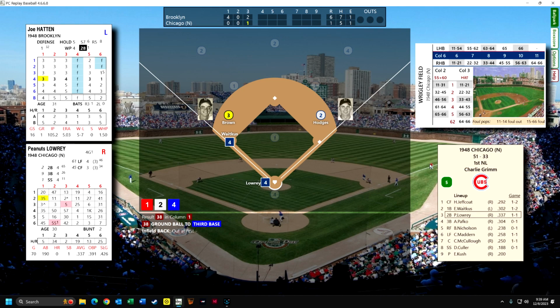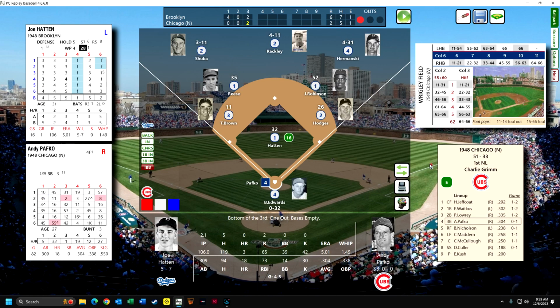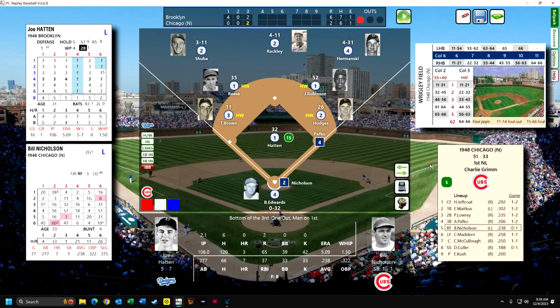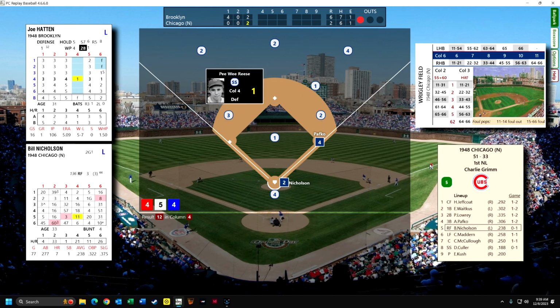And that's going to be a ground ball to third base. They're going to let the run score. So now it's 6-2. Here's Pafko up. Pafko gets another hit. I guess it's his first hit of the game. But he always seems to come through with the clutch hits. Nicholson is up. This could be an error on Pee-wee. Pee-wee's a good fielder.